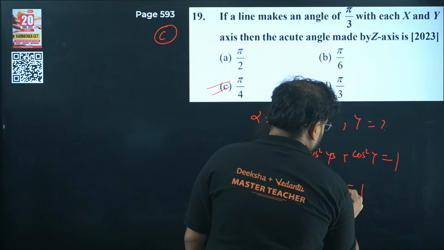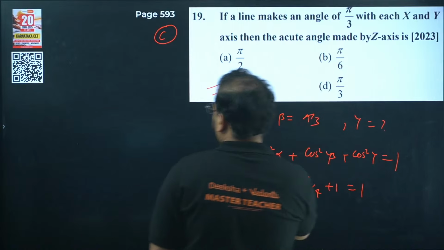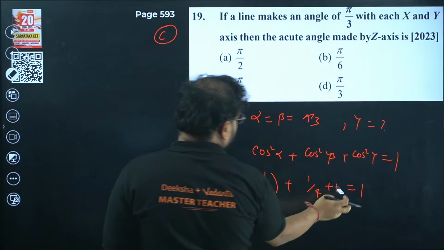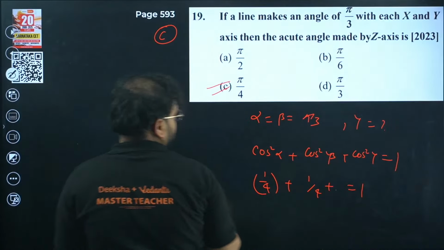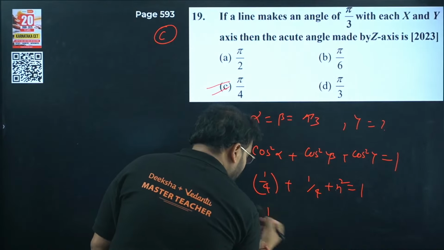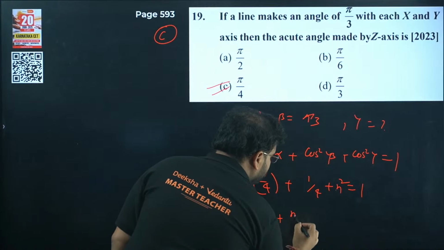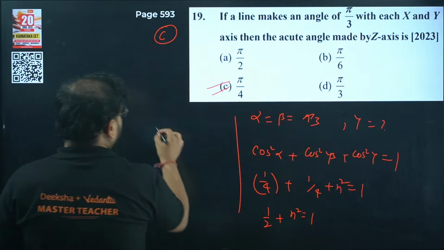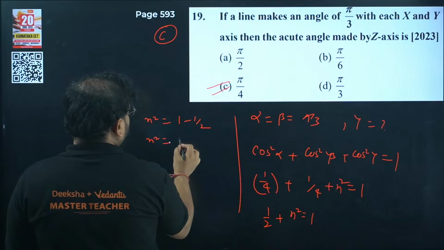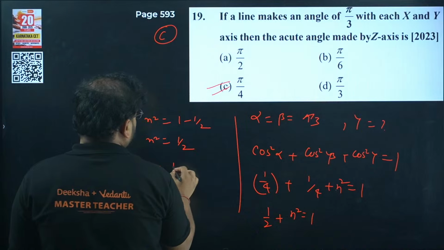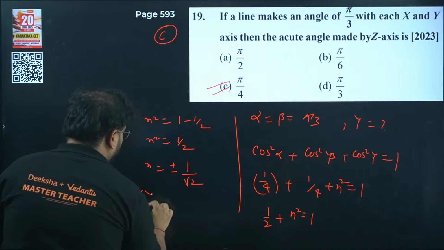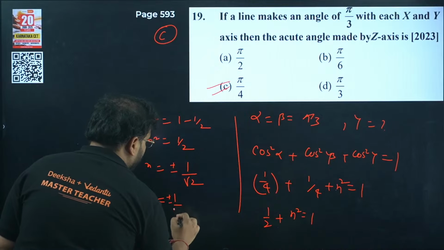Let's call cos gamma simply n, so this is n square. I get 1 by 4 plus 1 by 4, which is 2 by 4, simply 1 by 2, plus n square equals 1. So n square equals 1 minus 1 by 2, which is 1 by 2. So n equals plus minus 1 by root 2. What is n? Cos of gamma equals plus minus 1 by root 2.